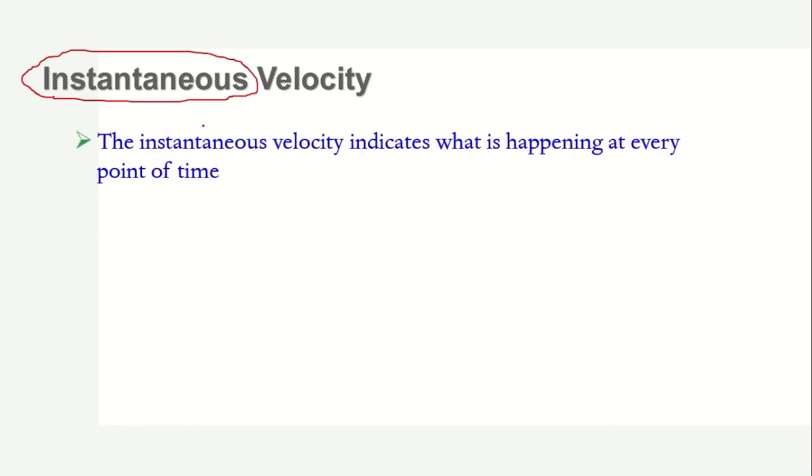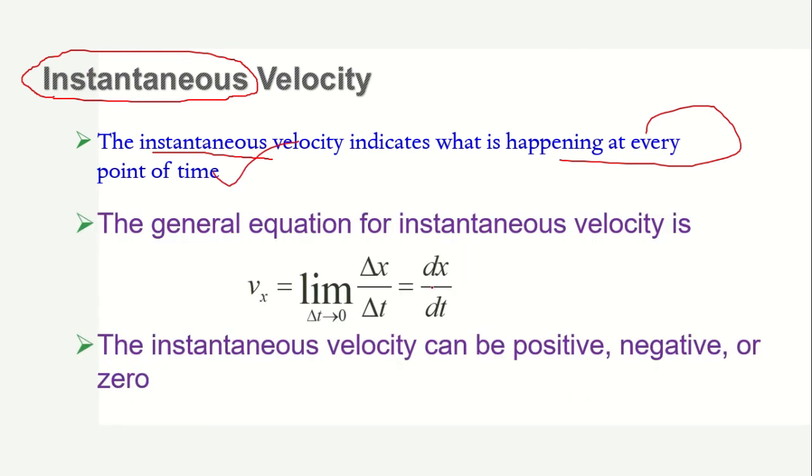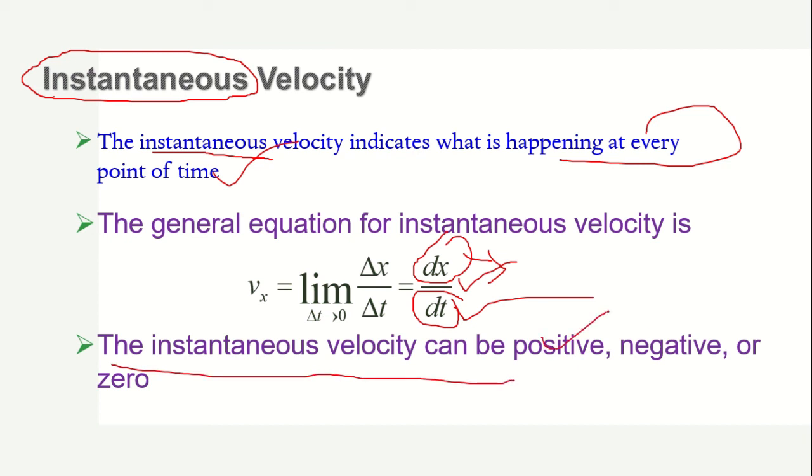Now let us know what is instantaneous velocity. If you look at this word instantaneous, it means at every point of time. So the definition is: instantaneous velocity indicates what is happening at every point of time. The general equation for this is given by Vx is equal to dx upon dt. This is the change in the displacement and this is the time period. So the instantaneous velocity can be positive, negative or zero also.